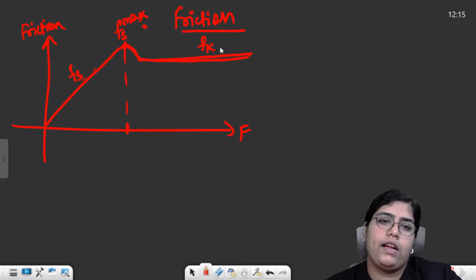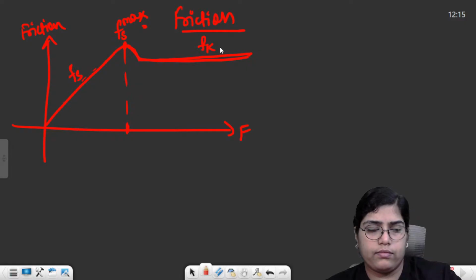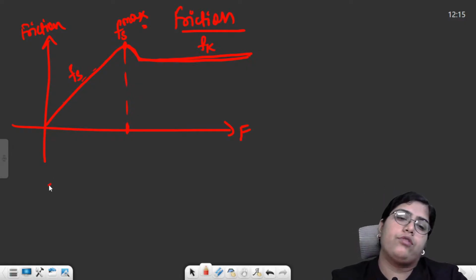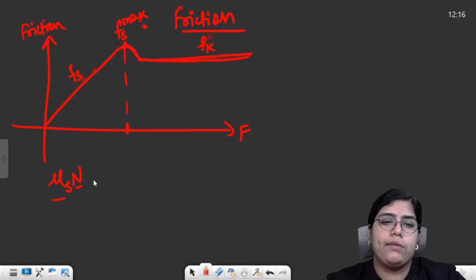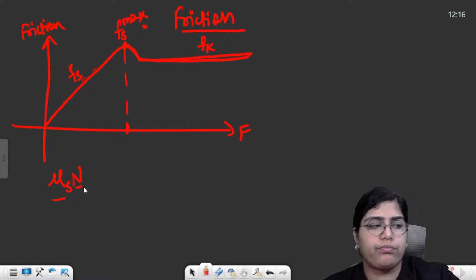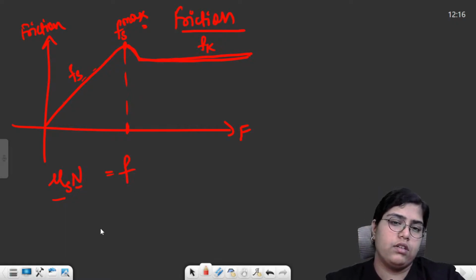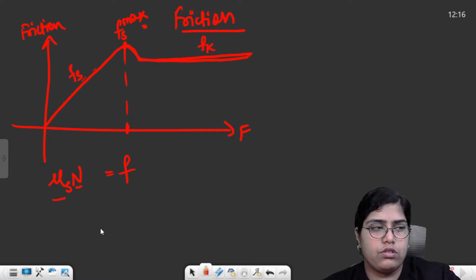Static friction acts when the particle is at rest. Limiting friction acts when the particle just starts to move, right? And the frictional force is calculated by mu times N, that is, normal reaction multiplied by coefficient of friction. This is always equal to frictional force.